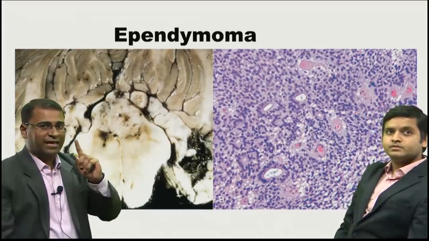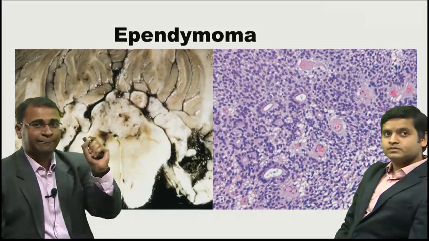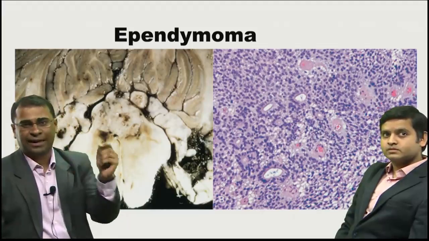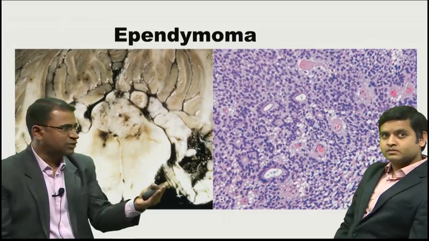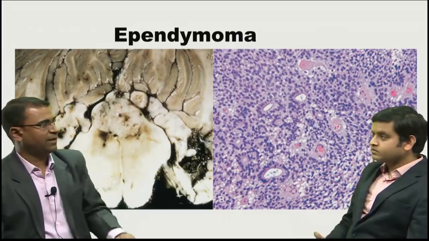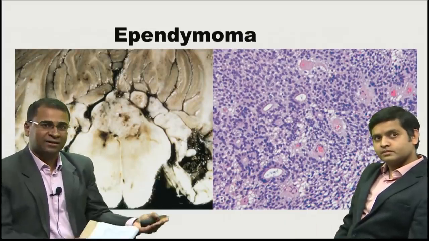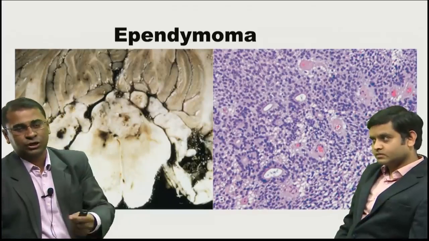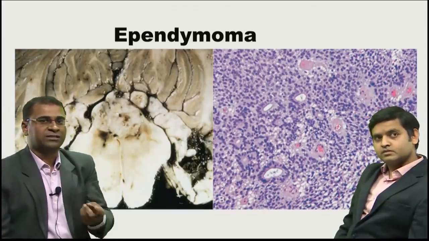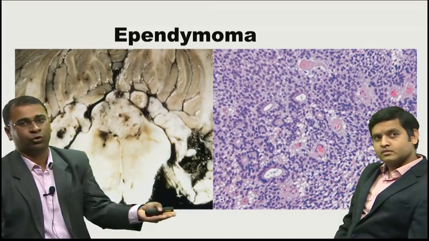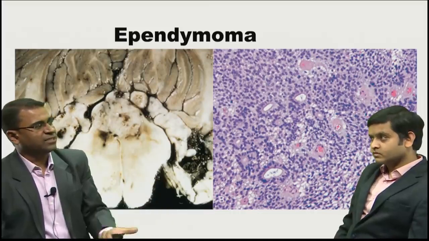Friends, now you understand this is actually an ependymoma. That means it's coming from ependymal cells. And what do ependymal cells do? They basically line the ventricles and spinal canal. So obviously the tumor will be either in the spinal canal or in the ventricles. So MCQ wise, what is very important here is that in children it is basically in the fourth ventricle, and usually in adults it is seen in the spinal canal.